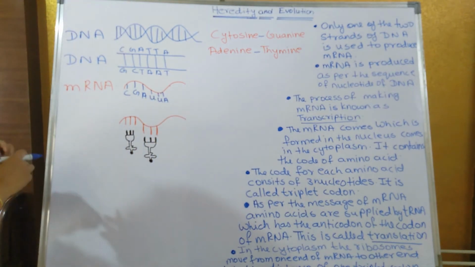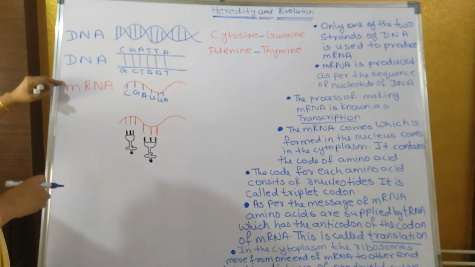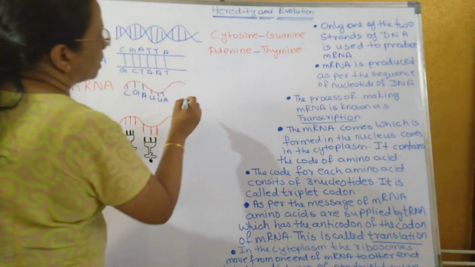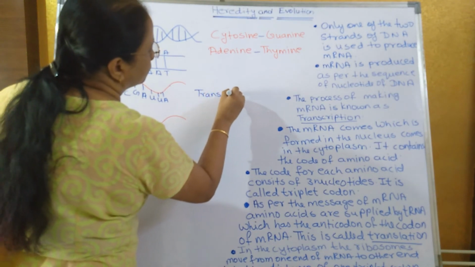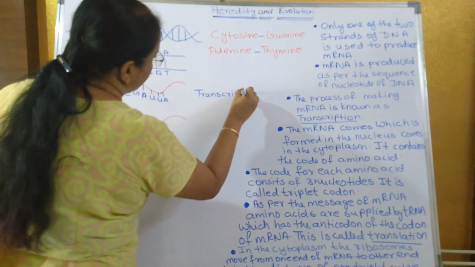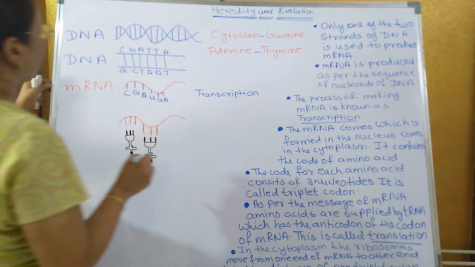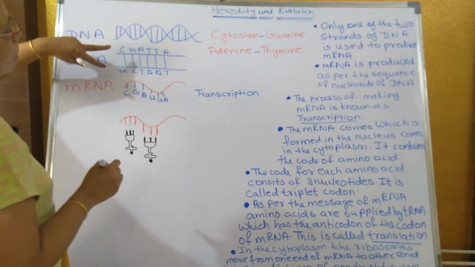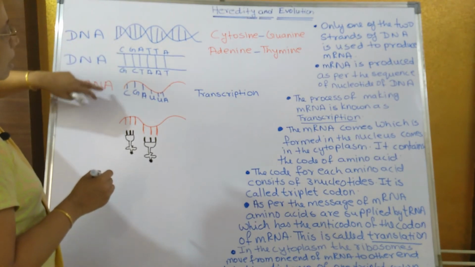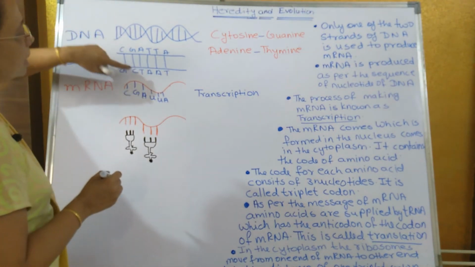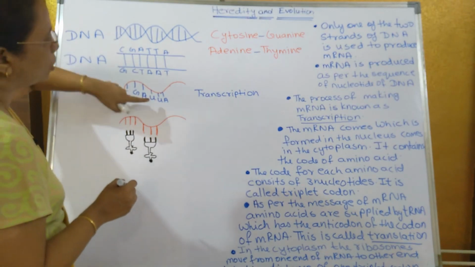And so on. So the making of mRNA from a DNA is known as what? Transcription. So this is known as transcription. Now the only difference between DNA and RNA is what? DNA is double strand but RNA is a single strand. In DNA thymine is there, in RNA uracil is there.